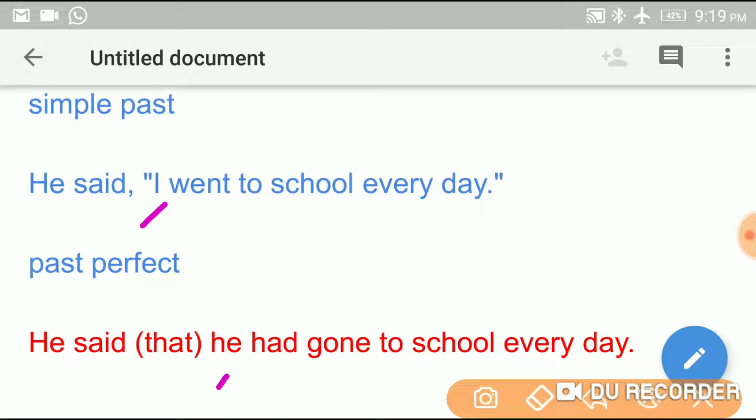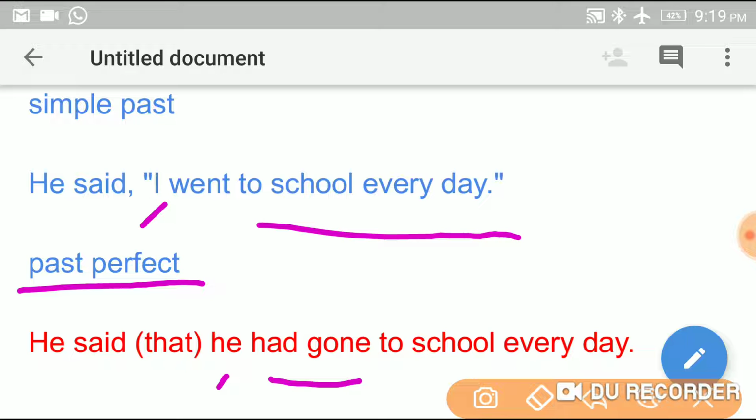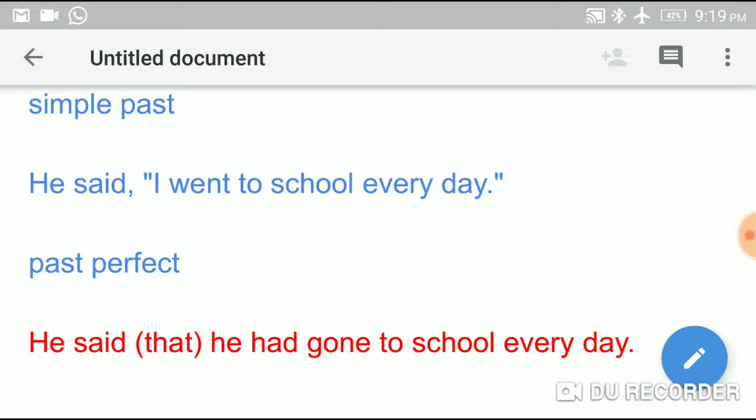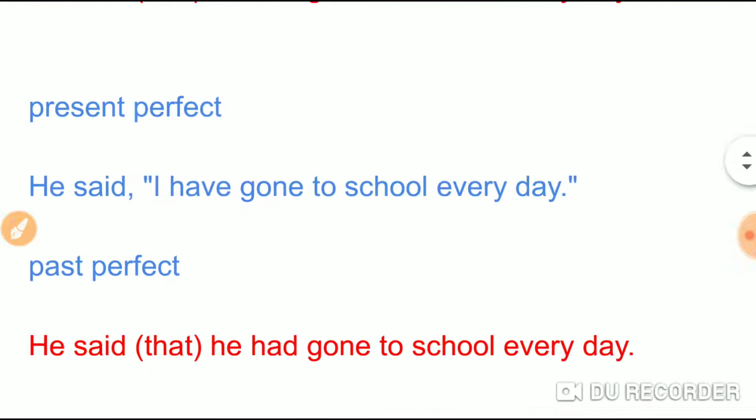Went is simple past tense, so it changes into past perfect tense, that is he had gone. Went changes into had gone, and to school every day remains as it is, there is no change in it. So let us go to the next example.